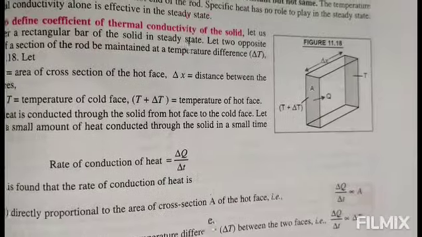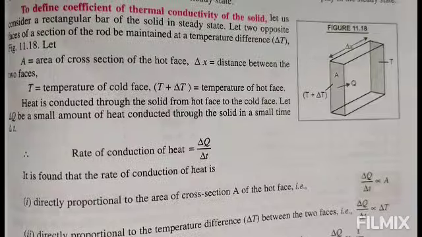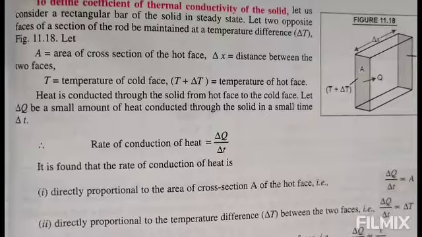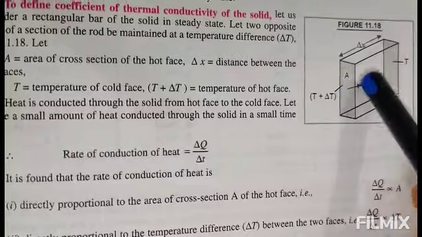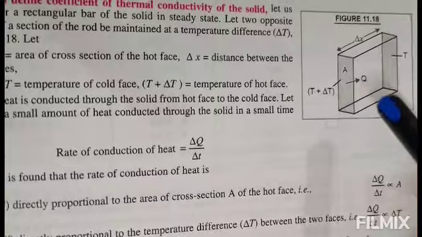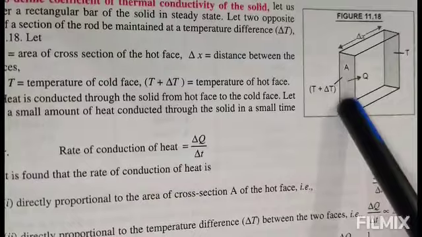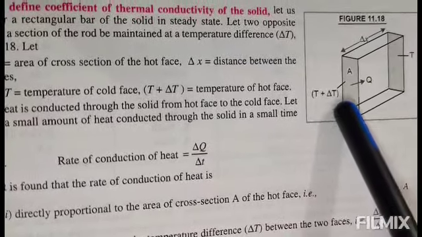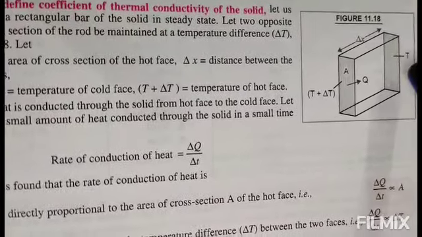Now we'll see the coefficient of thermal conductivity. To define the coefficient of thermal conductivity of a solid, let us consider a rectangular bar of solid in a steady state. You can see in this figure a bar is there, and let two opposite faces of the rod be maintained at a temperature difference del T. You can see here this is face A. The temperature of face A is T plus del T, and this is the opposite face of A. The temperature of this face is T.